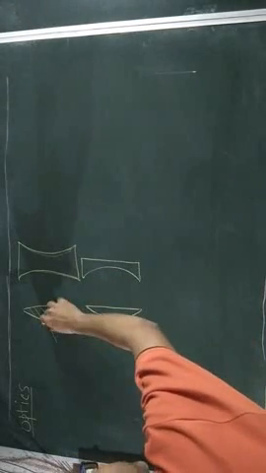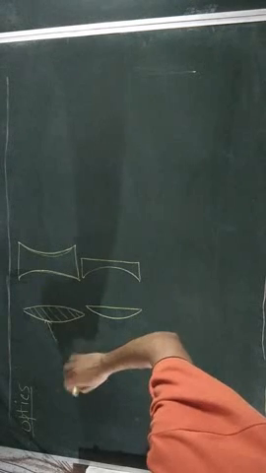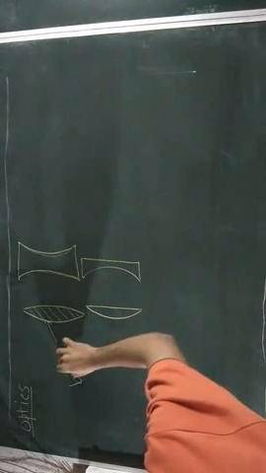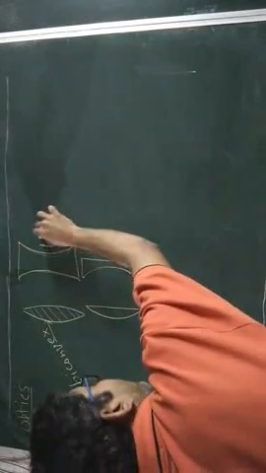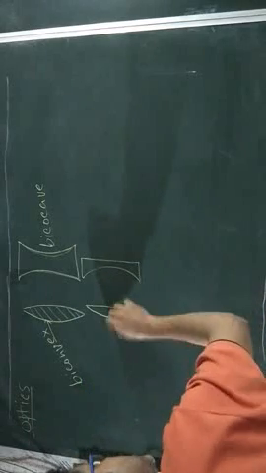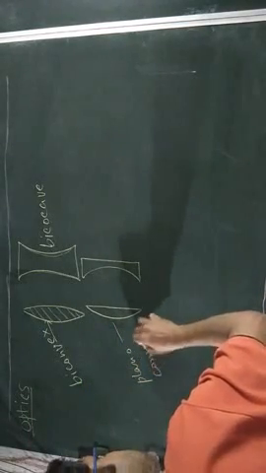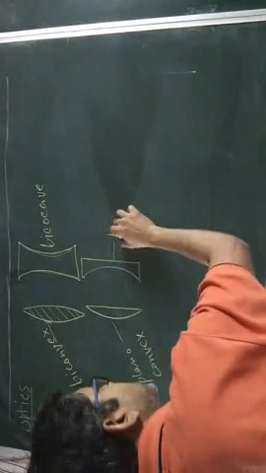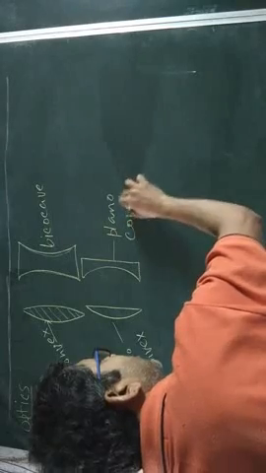This kind of lens is called biconvex. This is biconcave. This is plano-convex. This is plano-concave.